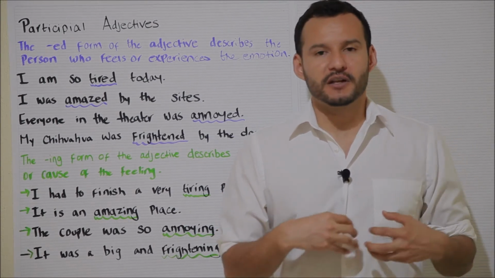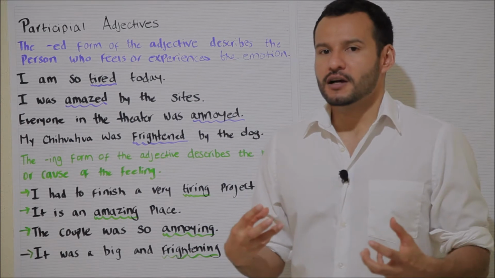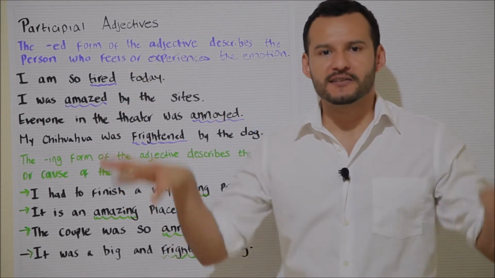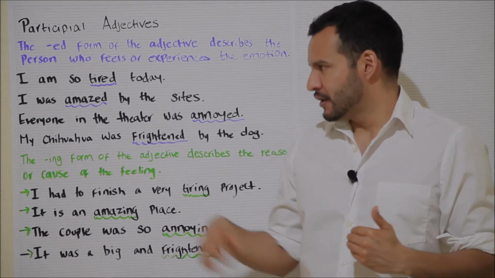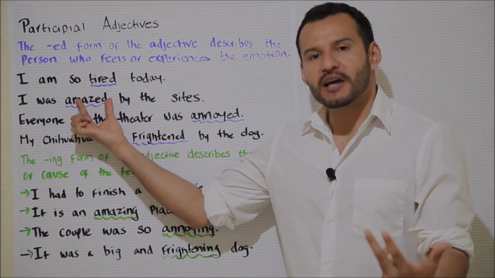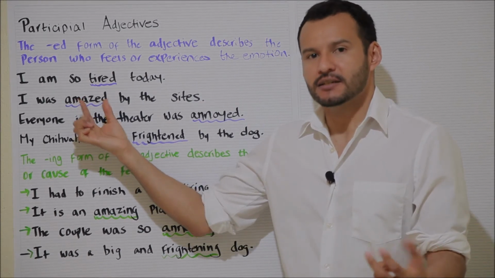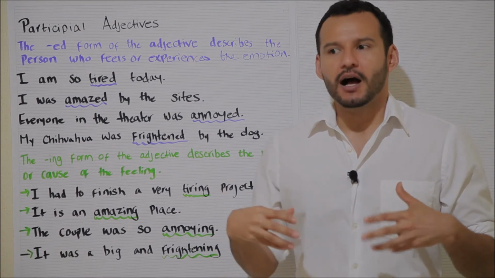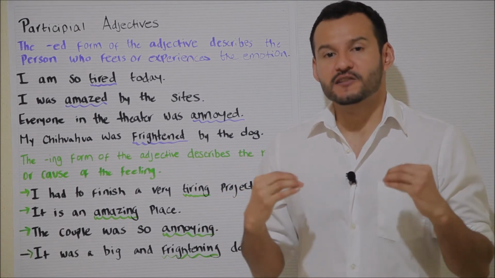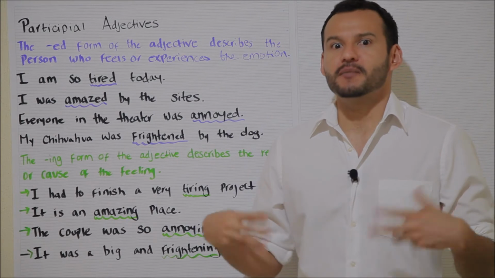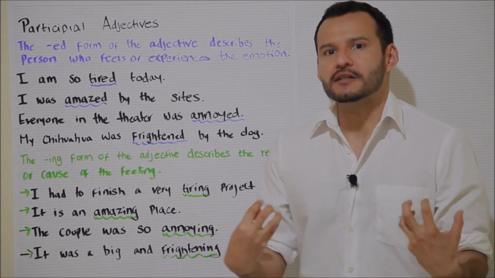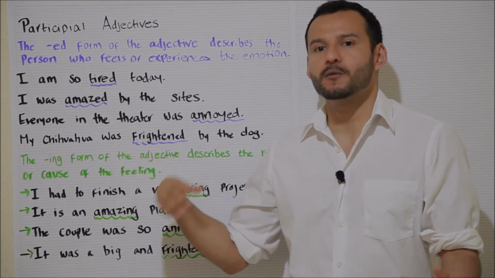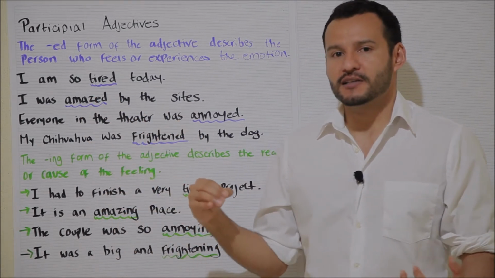In the second example, let's imagine that last year I went to Peru, and it was an incredible city. I saw so many incredible things. And in particular, I was amazed by all the sights, especially Machu Picchu. So again, I use the ed form of the adjective amazed because again, I am describing myself, and in this particular example, I am the one that experienced this feeling of amazement. I was feeling this emotion, so we use the ed form, amazed. I was amazed by all the sights.